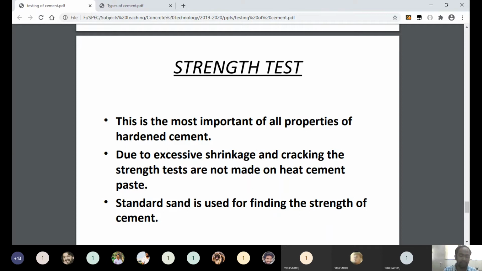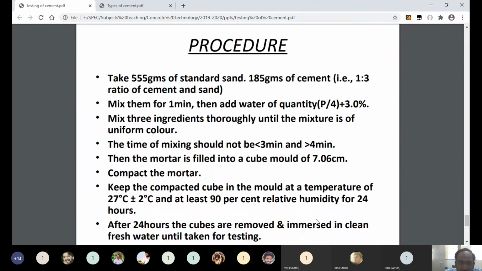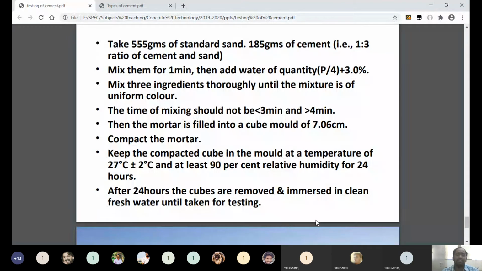Even after the evaporation of water from the mixture, that cement mortar will get dried and become hardened. Understand now? And then the hardened mortar can be used for testing the strength of cement. You can see the procedure here. I will tell you, the strength of cement we can measure by using the cement mortar.